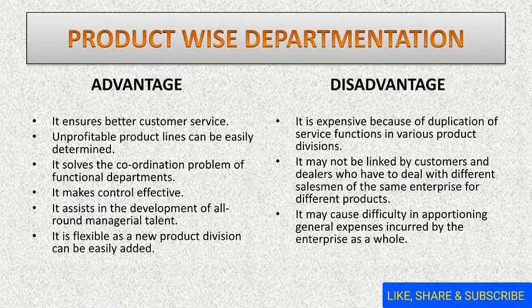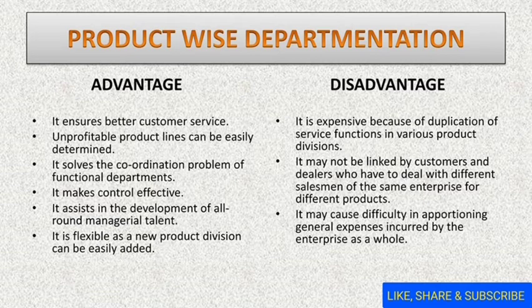So the customer gets confused about whom to talk to. And the last one is, it may cause difficulty in apportioning general expenses incurred by the enterprise as a whole. So these are the certain disadvantages.